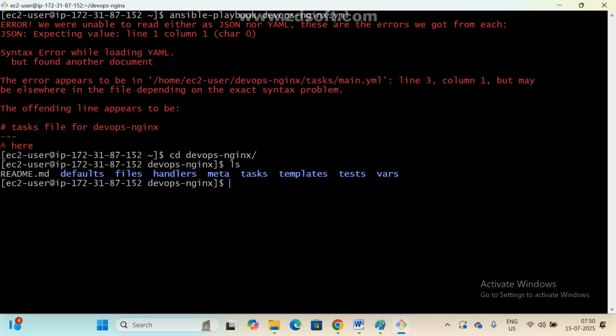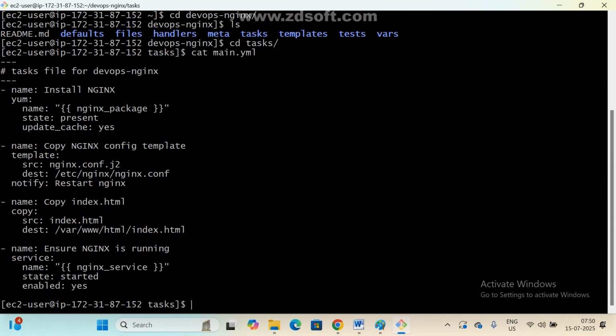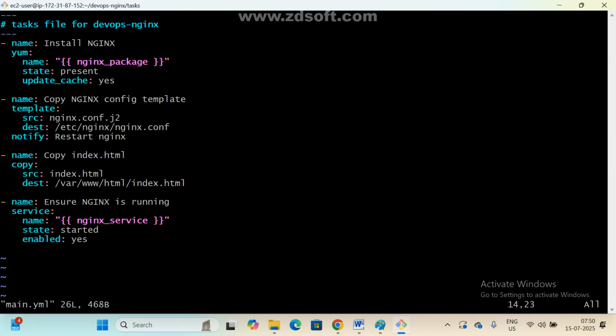Which line? cd task, then cat main.yml. Line number 3 has something missing. Where is it missing? sudo vi main.yml. We don't need a tasks heading, sir, because we are already in the tasks folder. No need.